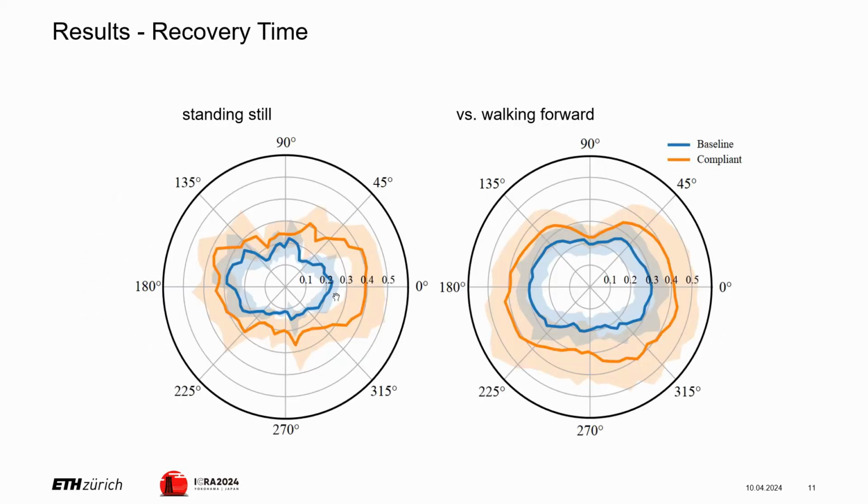To get a proper measure of the compliance, we let the robot walk, and when applying a push, we measured the time it took to recover. On the left side, we applied the push while the robot was standing still. On the right side, it was walking forward at maximum speed. In both scenarios, we see that our compliant policy takes significantly more time to recover from the push, which shows a more compliant behavior.